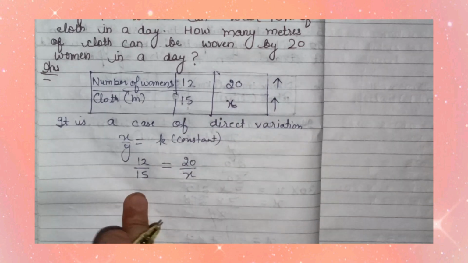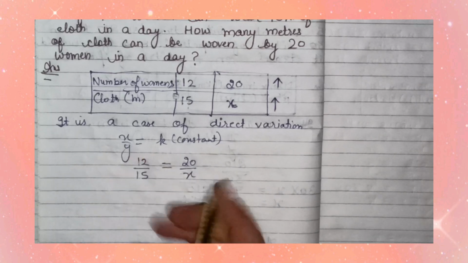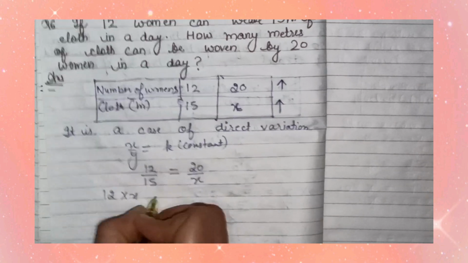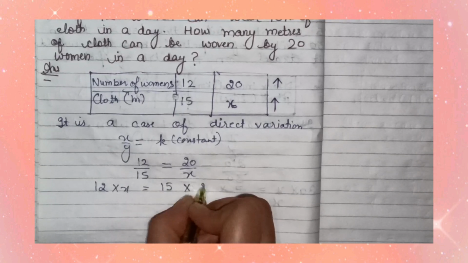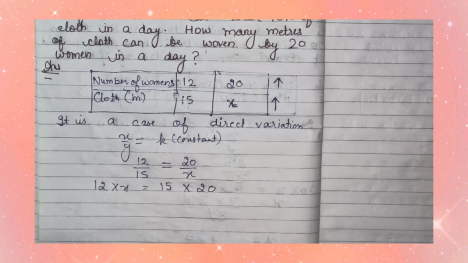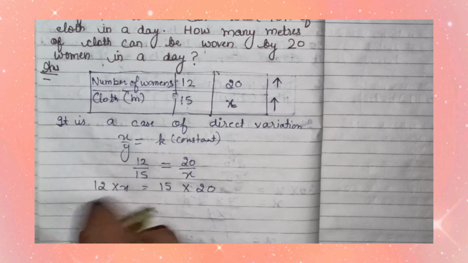Now I can cross multiply here. 12 multiply by x is equal to 15 multiply by 20. Now from here I find the value of x.